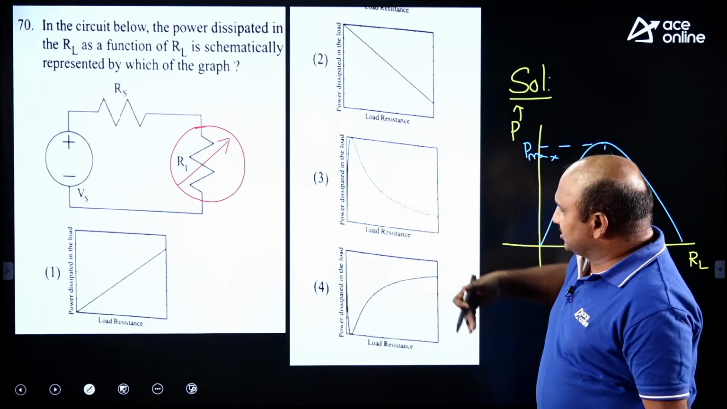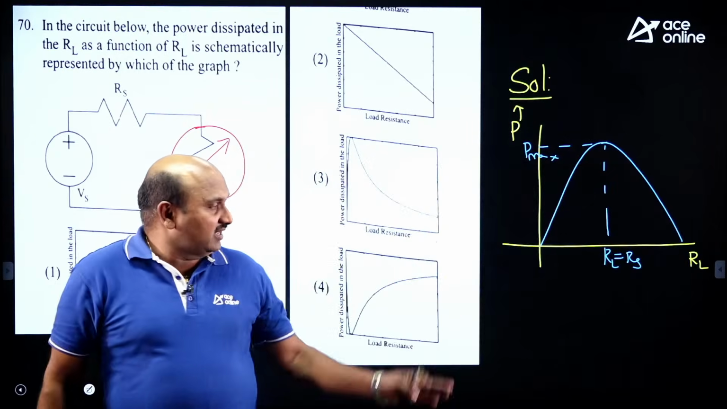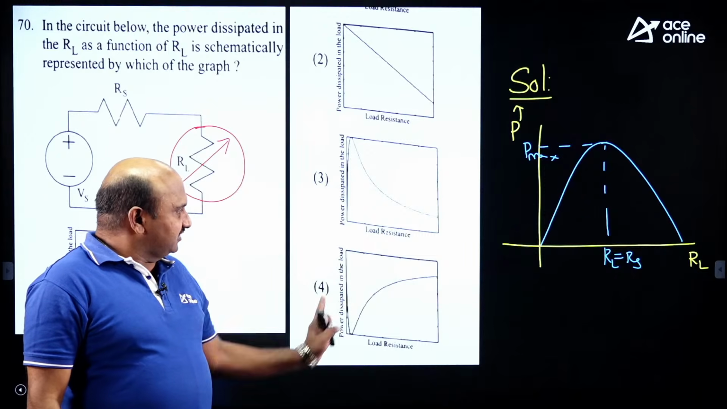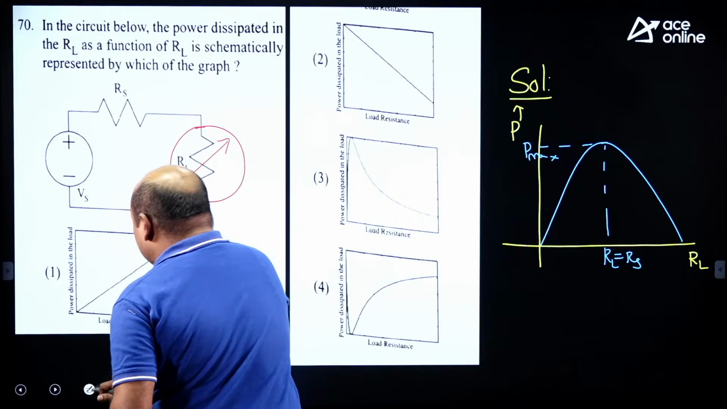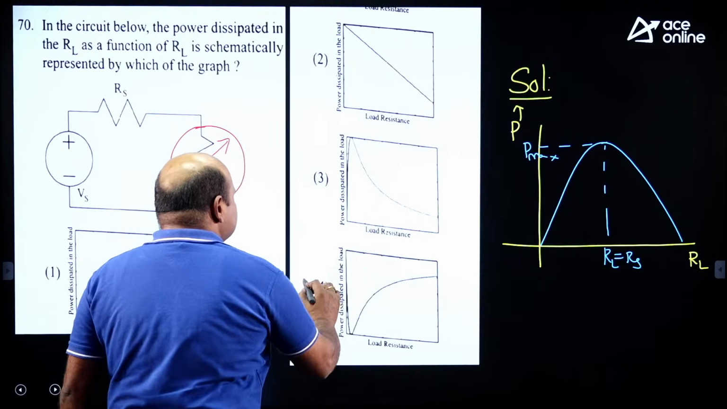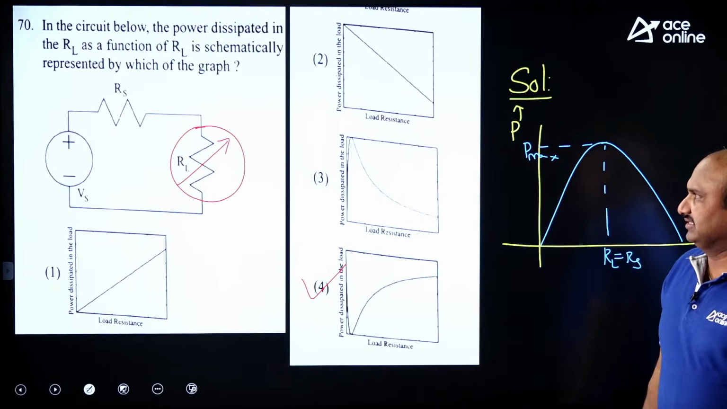According to the given options, as per the obtained response of power, which one is coinciding? According to this, I can say that the fourth option, D, is the correct one, right? Directly you can take it. You need not go for any calculation, right?